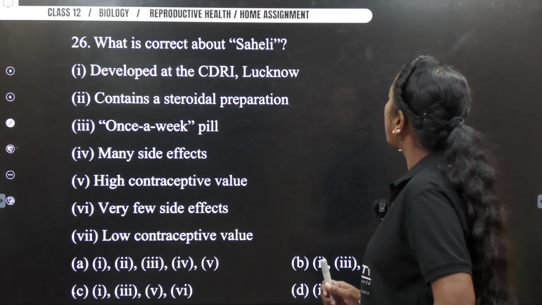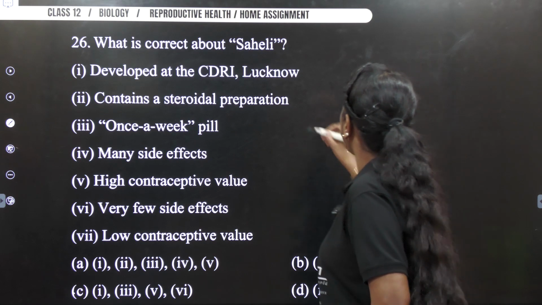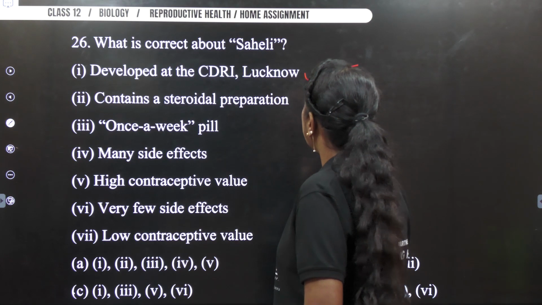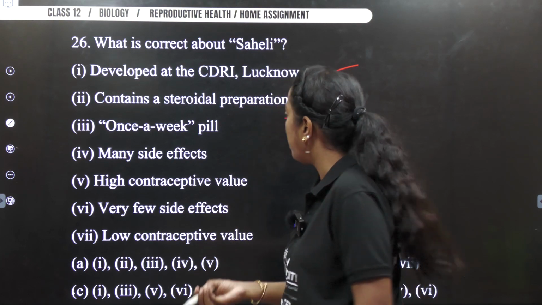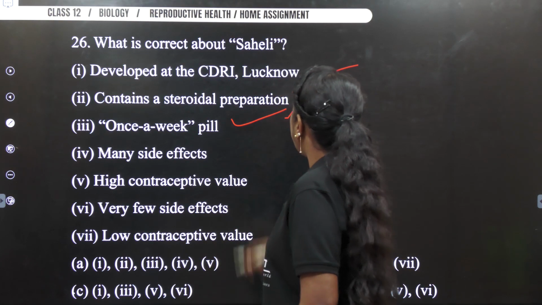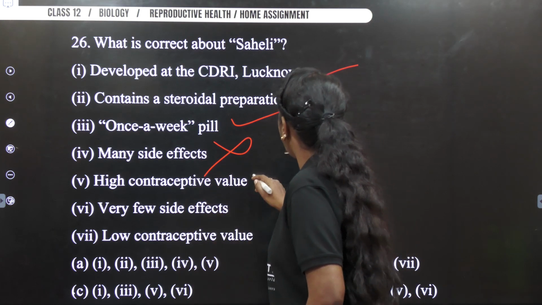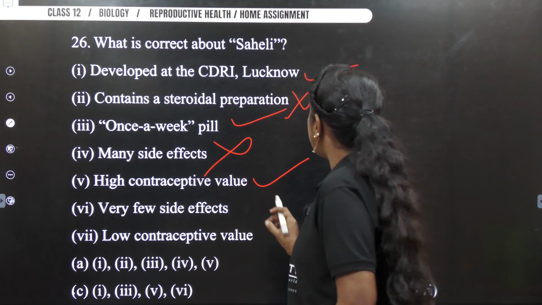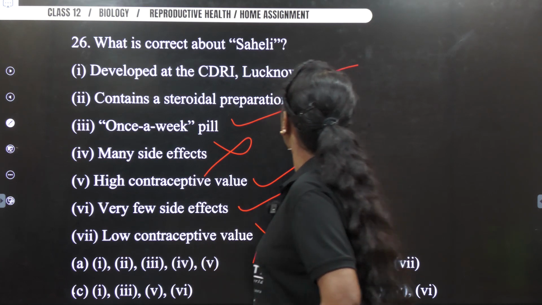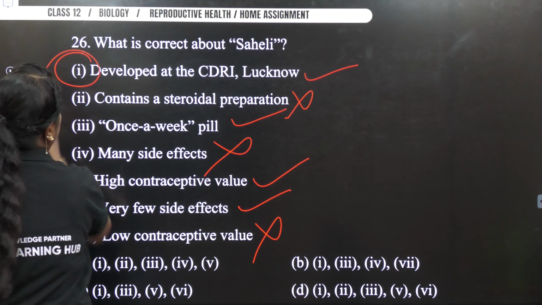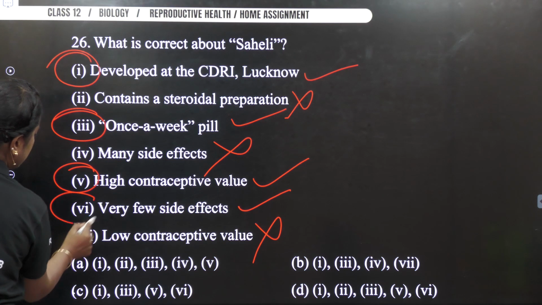Next, what is correct about Saheli? Saheli was developed in CDRI, correct? Contains steroidal preparation, non-steroidal preparation, it contains centchroman. Once a week pill, definitely. It does not have many side effects. It does have high contraceptive value. Very few side effects, very true. Low contraceptive value, wrong. So what are my options? 1 is correct, 3 is correct, 5 is correct, 6 is correct.